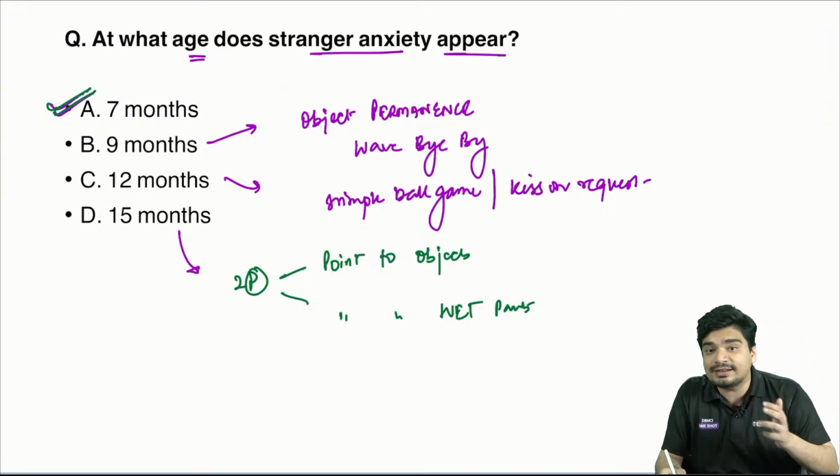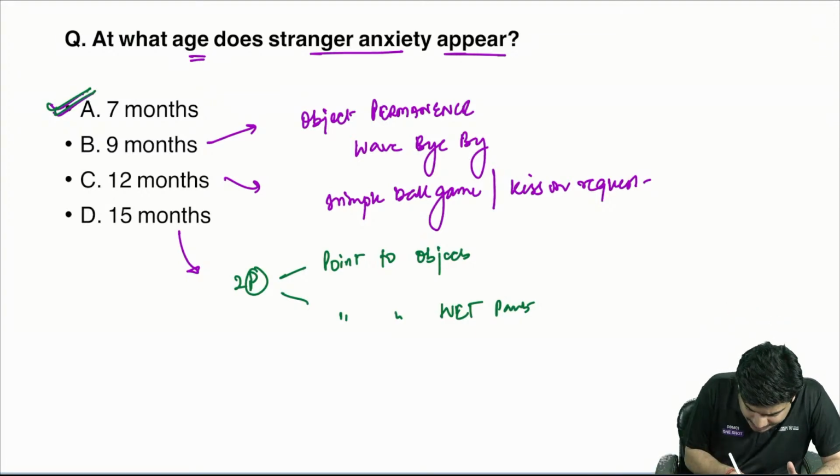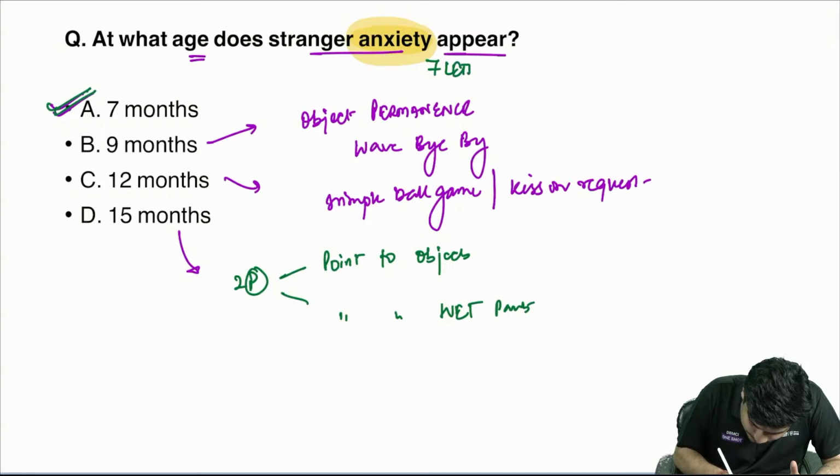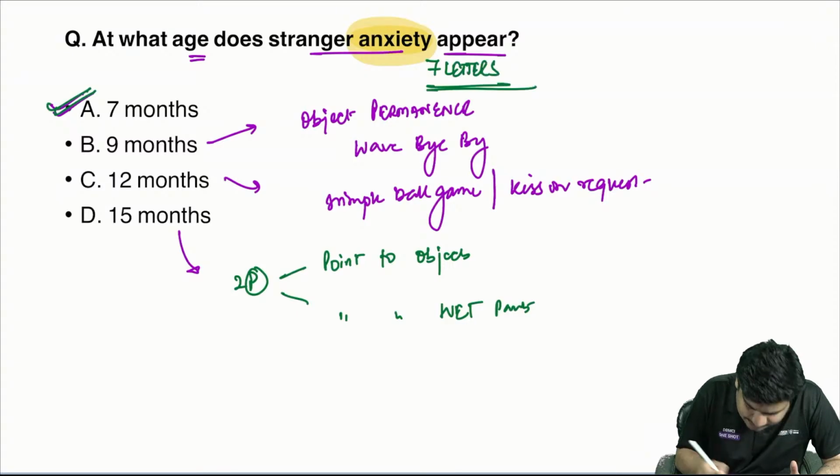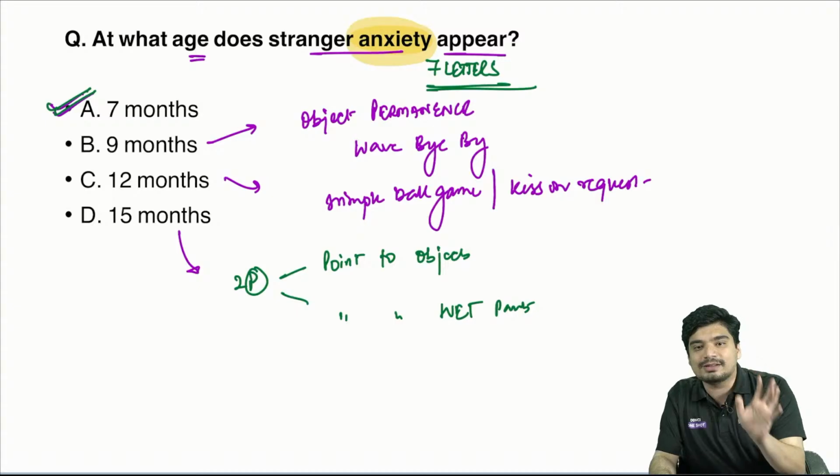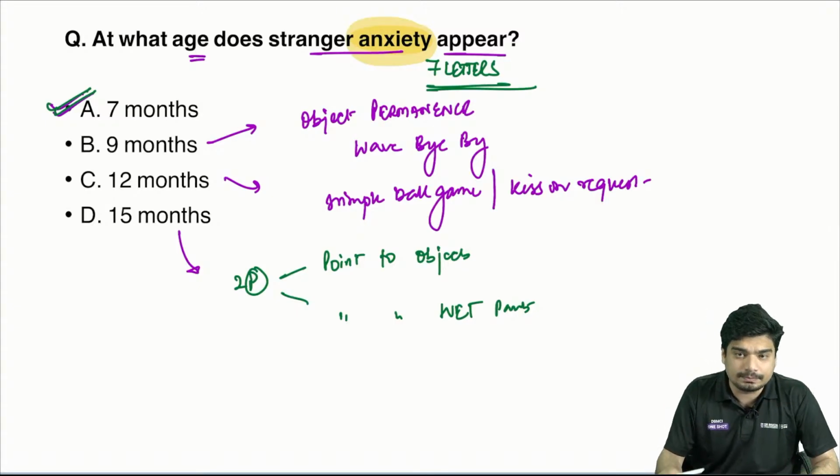How can you remember stranger anxiety is going to come at 7 months? Look at the word anxiety. Anxiety has how many letters? Anxiety has 7 letters in it. So stranger anxiety is 7 months. That's how you can remember.